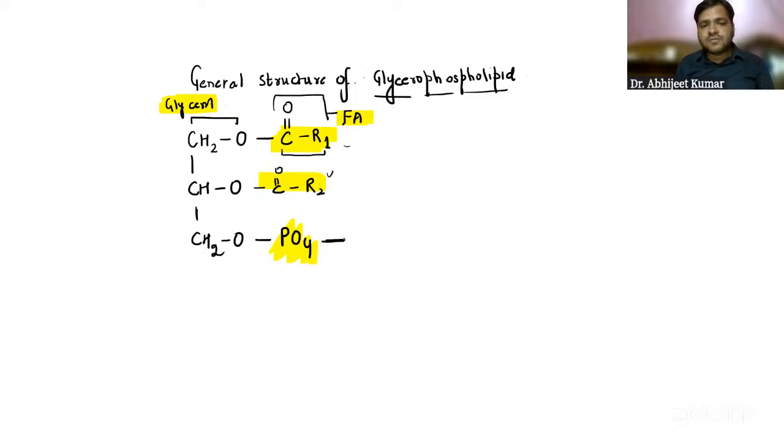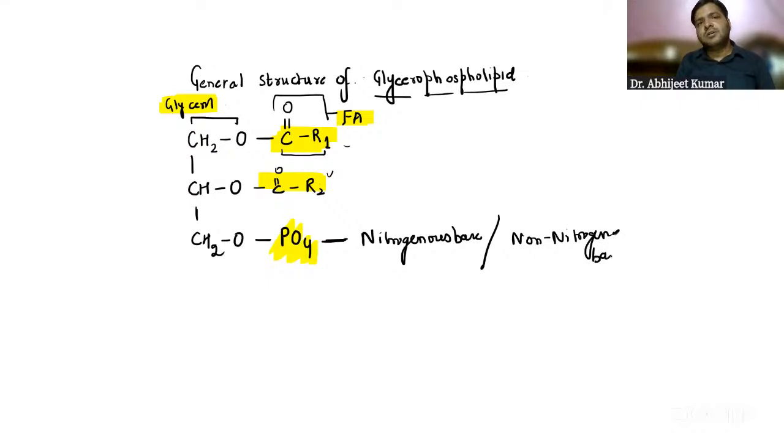And to this phosphate, we have a nitrogenous base, or it can be a non-nitrogenous base also. So we have four components: one is glycerol, two is fatty acid, third is phosphate, and fourth is either nitrogenous or non-nitrogenous base. That is the general structure of a glycerophospholipid.